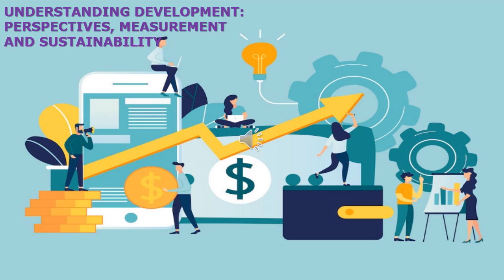Okay, so you understand development: the way of thinking, the perspective. Then measurement: the parameters, the indicators to measure the development. Then sustainability. It is a lifetime process, a continuous process. Sustainability also means development which includes all sections of the people, all around society, without harming the environment. So development includes all the people without harming the environment.